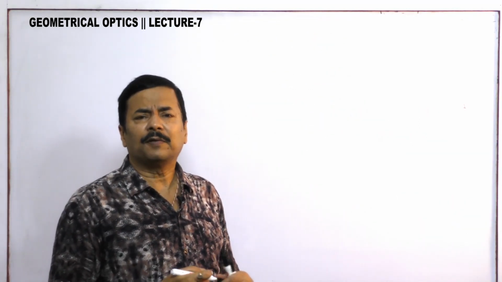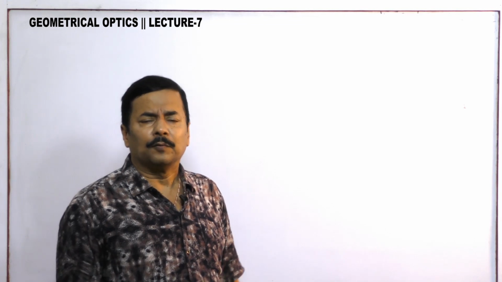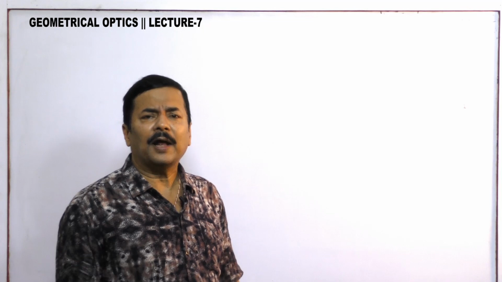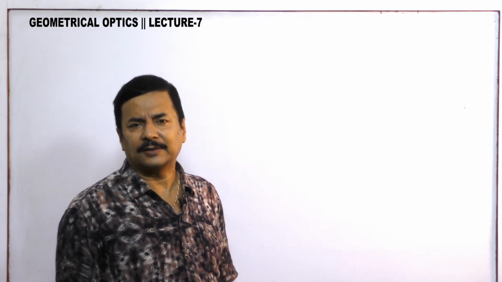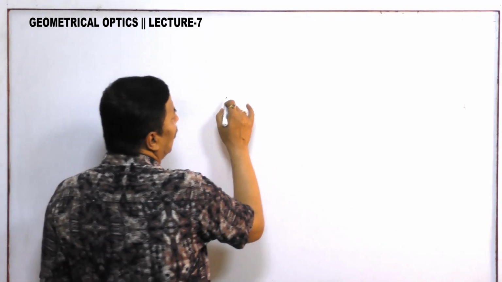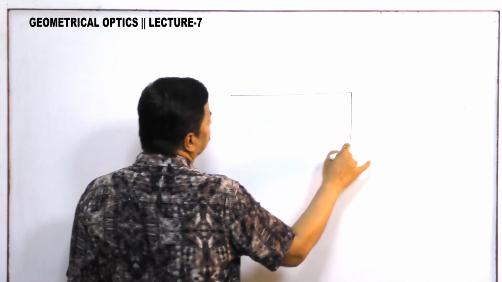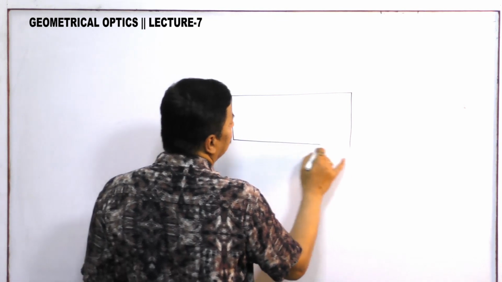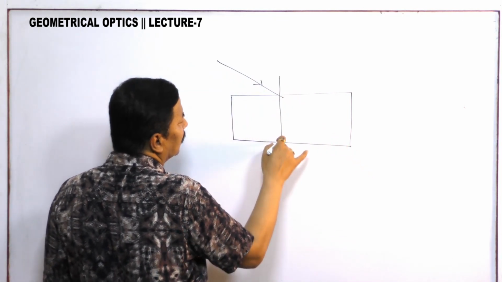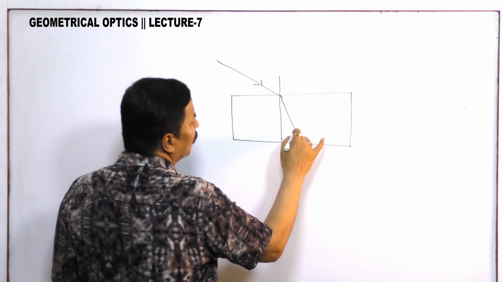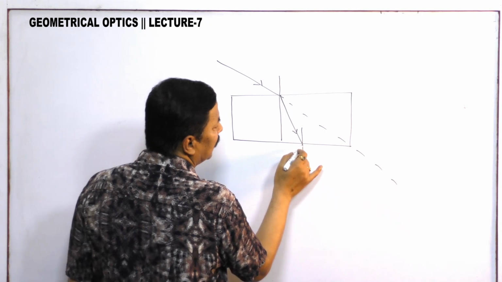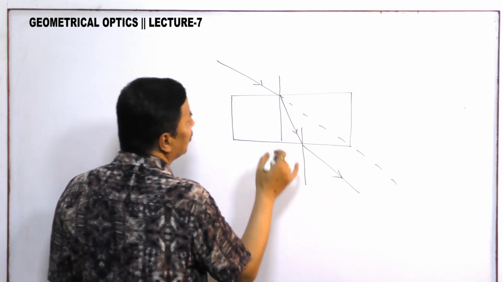After discussion of refractive index, we should understand the refraction through a parallel sided glass slab. In a parallel sided glass slab, here you see, here is the incident ray. It has bent towards the normal, and this is the emergent ray.